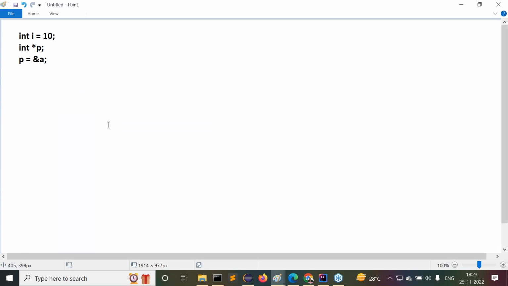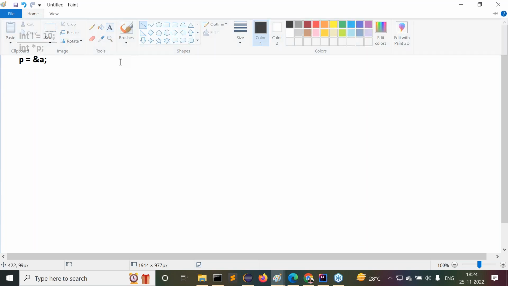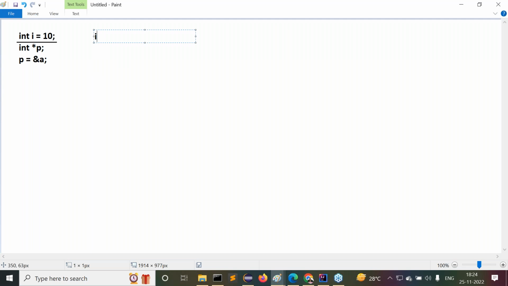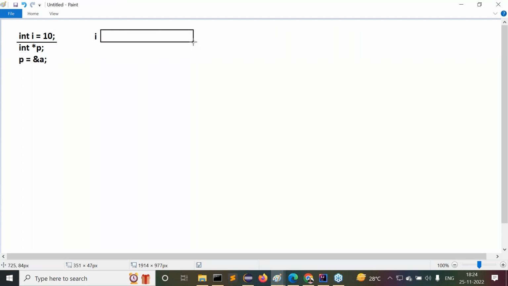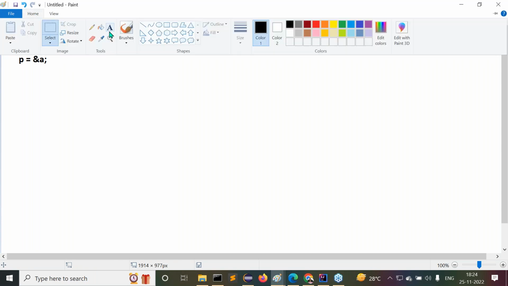But try to understand this point here. When we compile this code, what will happen? First, when the compiler encounters this instruction, immediately what will happen? First, the compiler will provide the i variable. For this i variable, 2 bytes of memory will be allocated. For the i variable, how much memory will be allocated? 2 bytes of memory will be allocated.